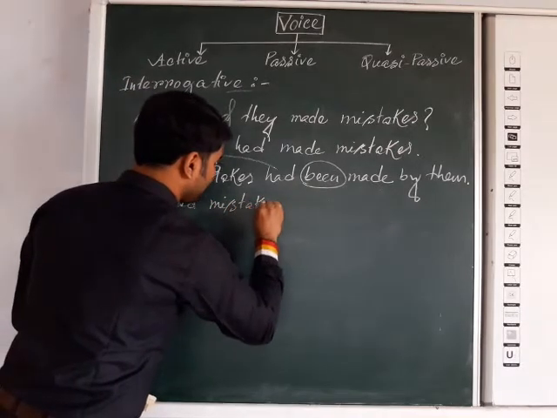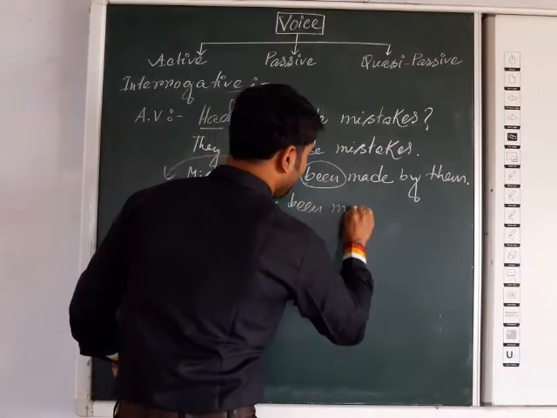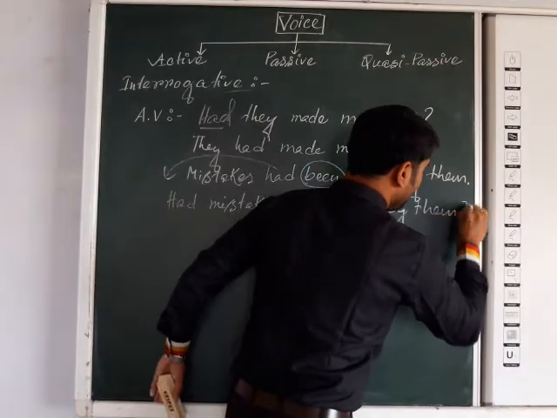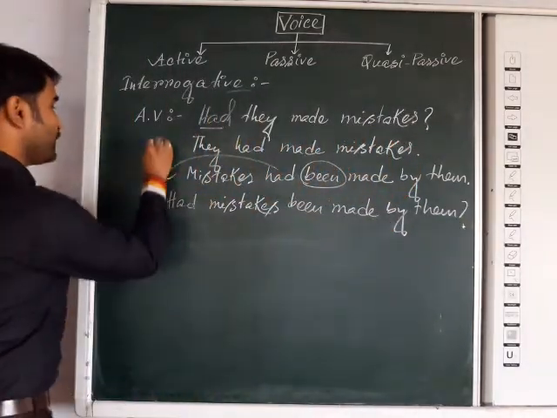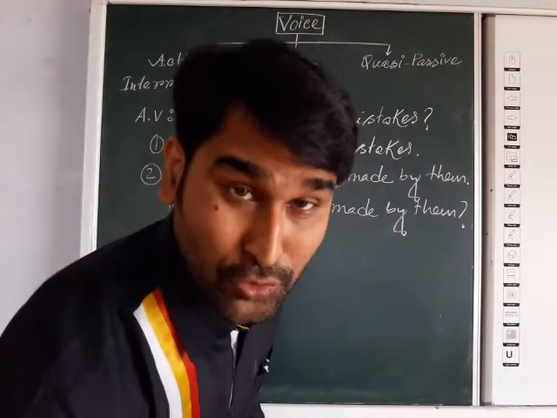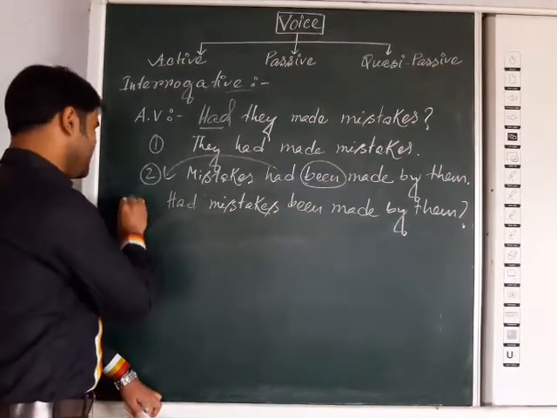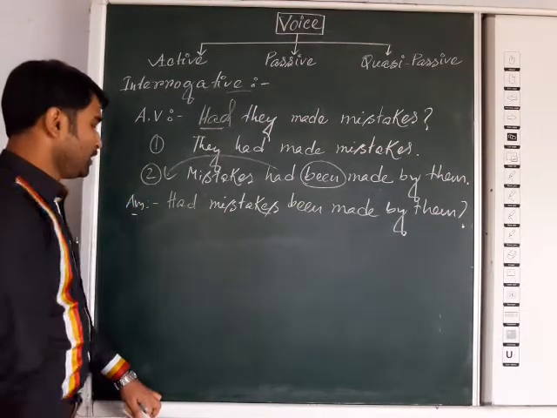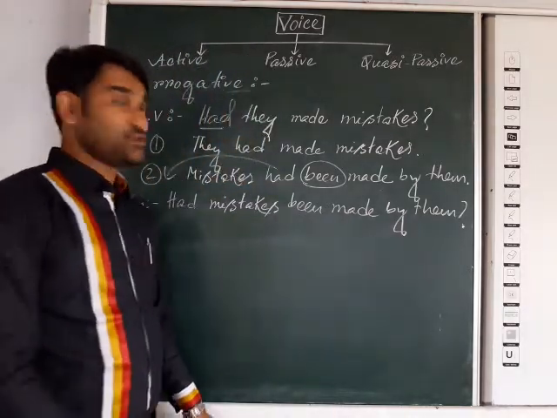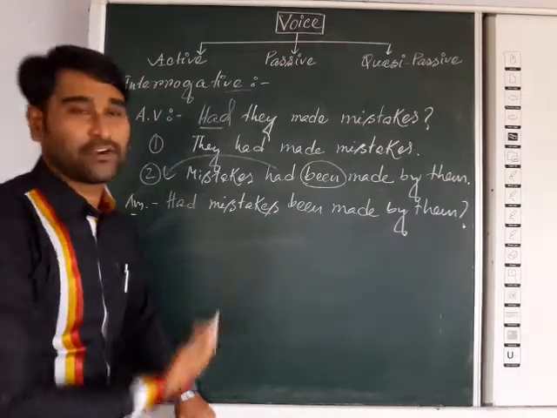So the answer will be: had mistakes been made by them? Question mark. That is the answer. So the first step and second step, you should not skip, you should do them, then only you will get the answer. So, had mistakes been made by them? So that is all about interrogative sentences in passive voice.